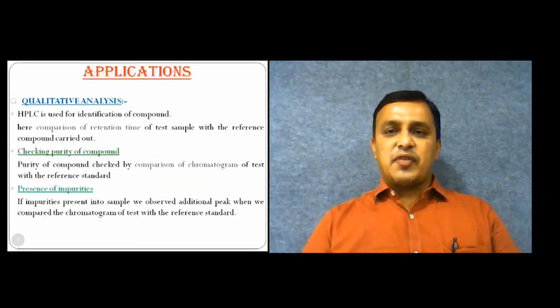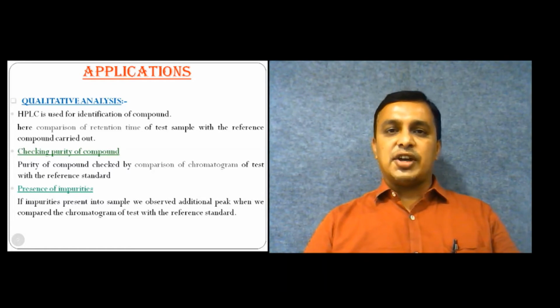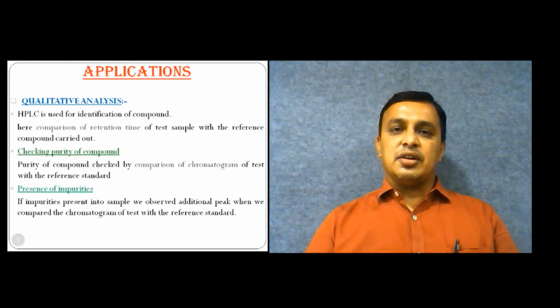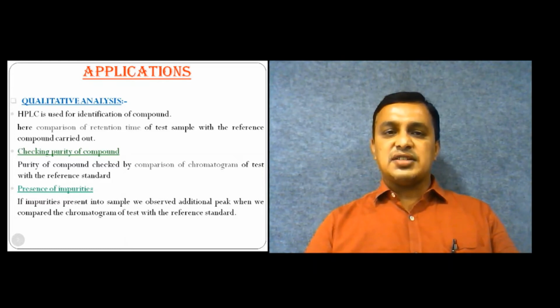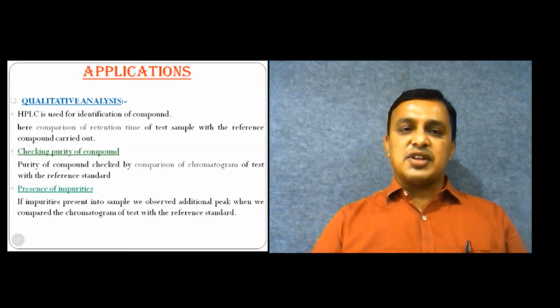HPLC can be used for qualitative analysis as well as quantitative analysis. First of all, qualitative analysis means the identification of the compound. The compound can be identified with the help of HPLC, and quantitative analysis means the estimation of the amount of compounds present in different mixtures or substances. For qualitative analysis, compounds are identified by the retention time compared with the reference compound.